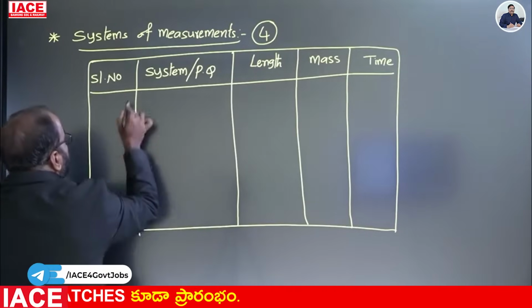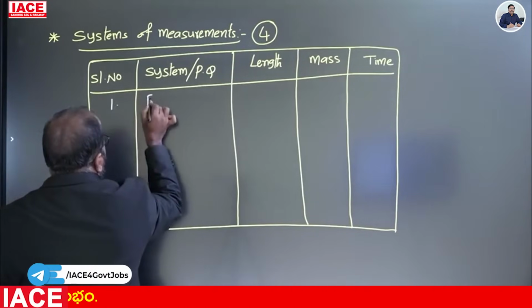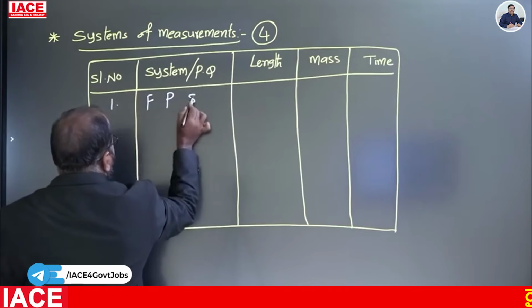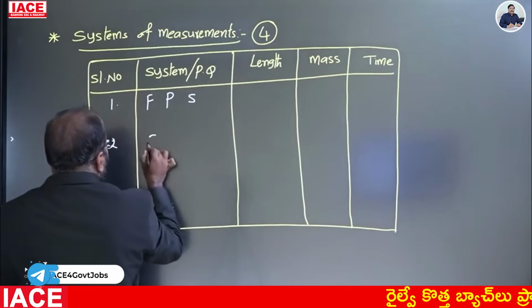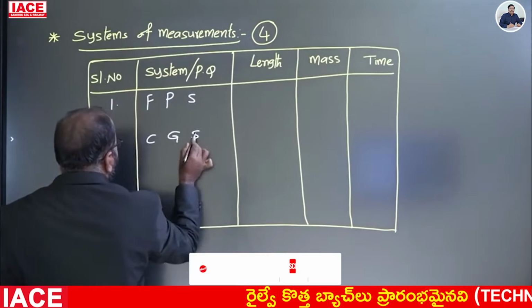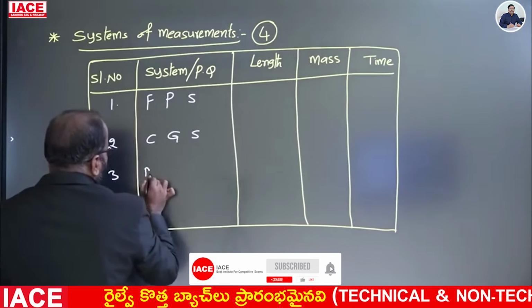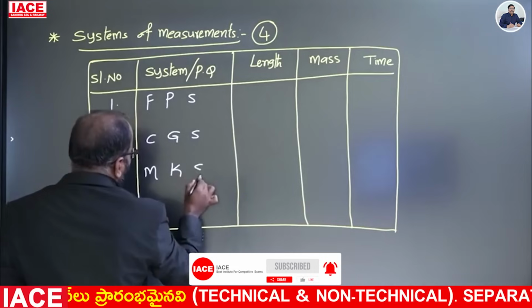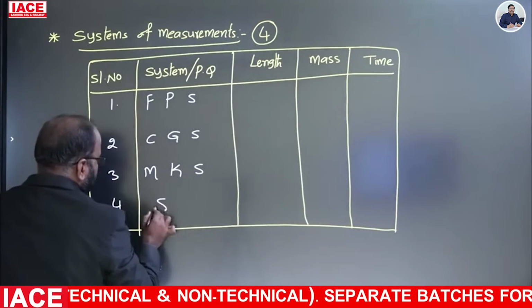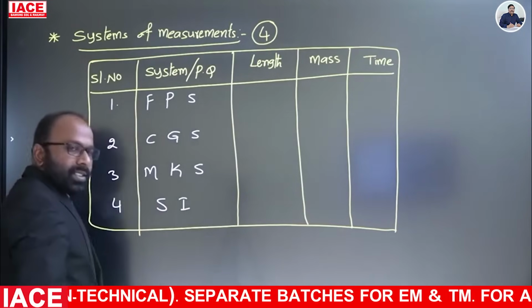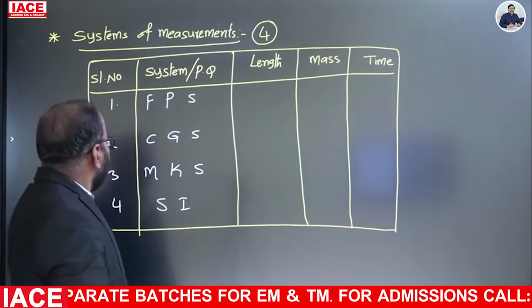We have the four systems. Number one, FPS. Second one, CGS. Third one, MKS. Fourth one, SI. SI means System of International.